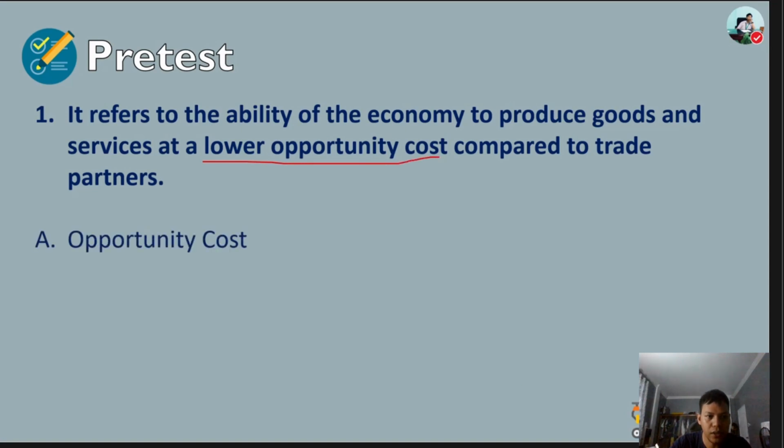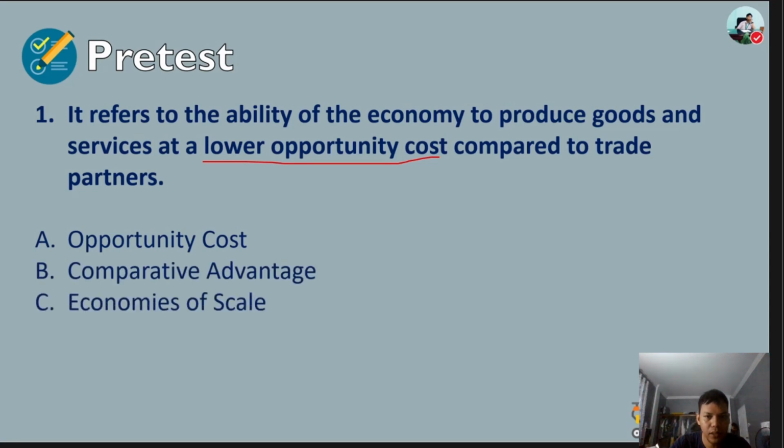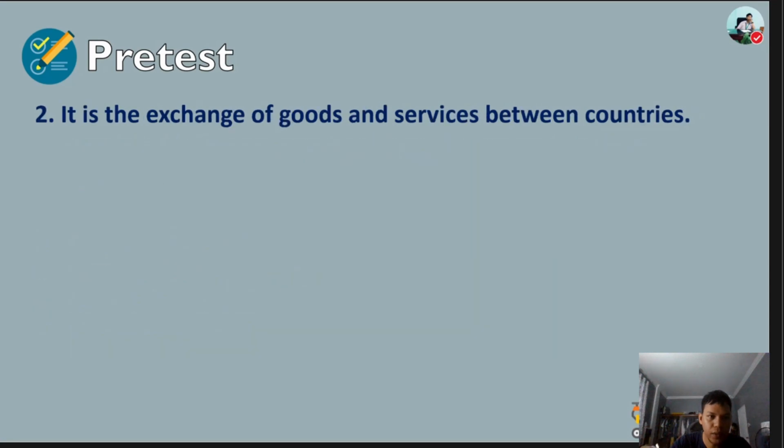A. Opportunity cost. B. Comparative advantage. C. Economies of scale. Or D. International trade. The answer for question number 1 is letter B, comparative advantage.